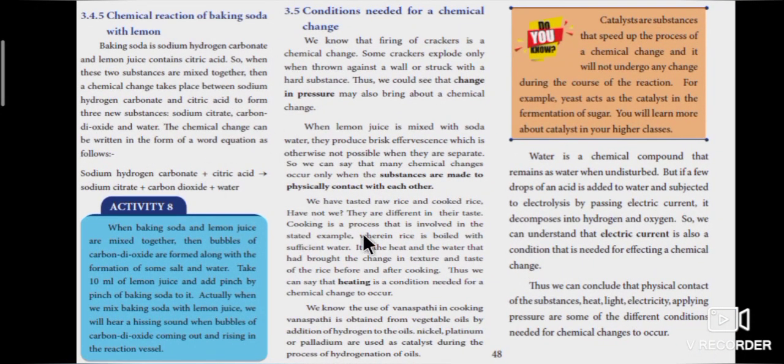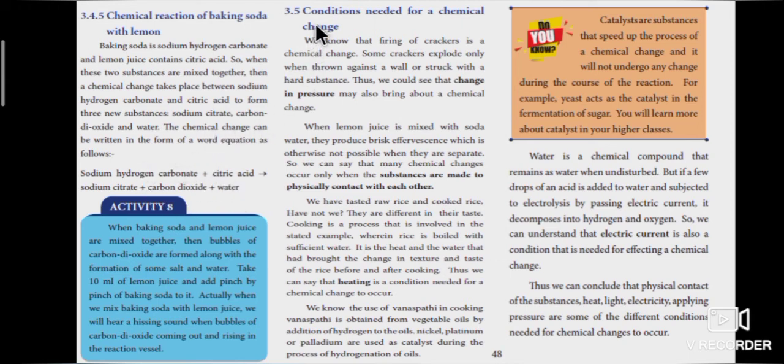Page number 48 explains about chemical reaction of baking soda with lemon. Baking soda is sodium hydrogen carbonate. Lemon contains citric acid. So sodium hydrogen carbonate reacts with the citric acid to form 3 new substances, that is sodium citrate, carbon dioxide and water. So it is a chemical change.